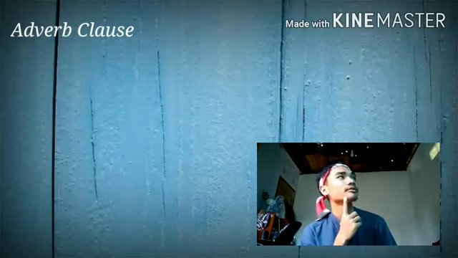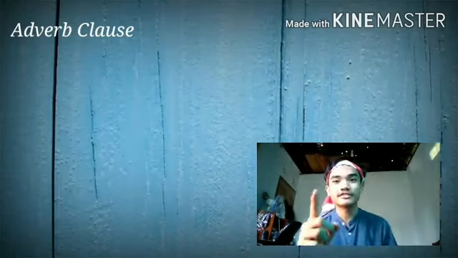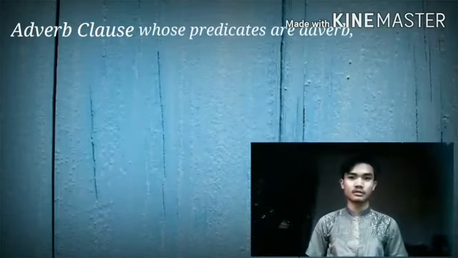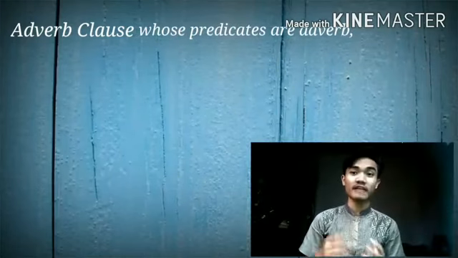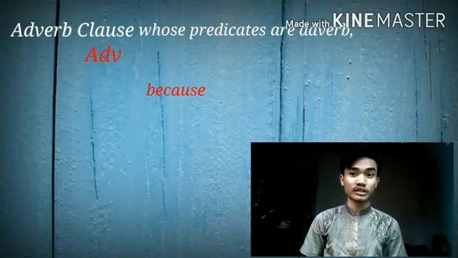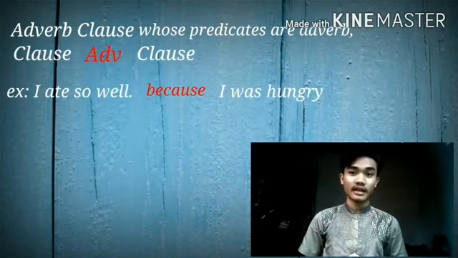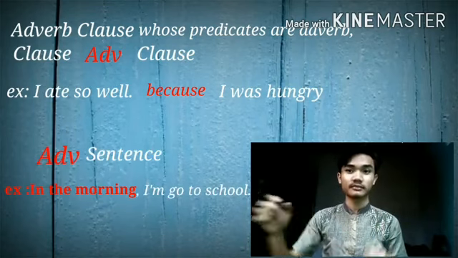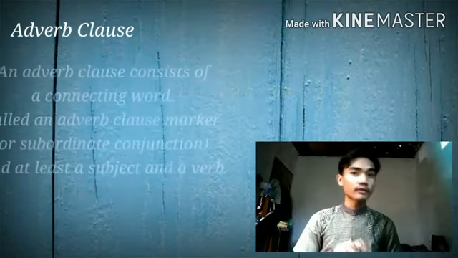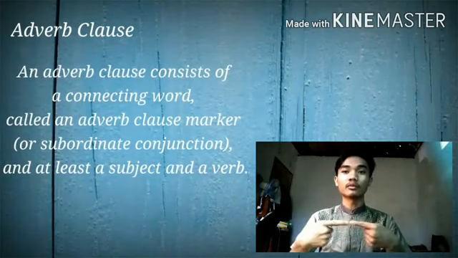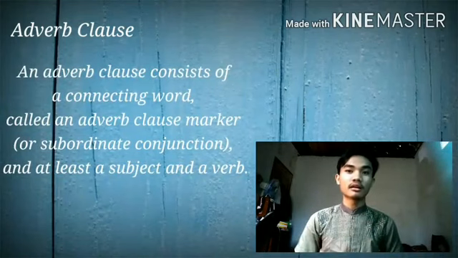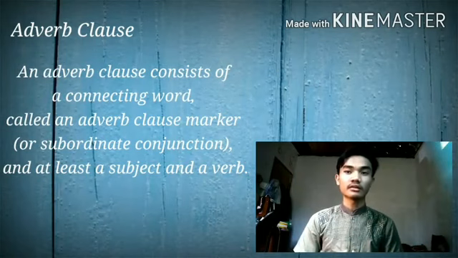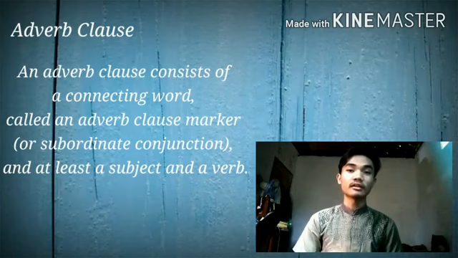What is an adverb clause? Let us see. An adverb clause is a clause that functions as an adverb, and it can begin a sentence. An adverb clause consists of a connecting word called an adverb clause marker or subordinate conjunction, and at least a subject and a verb.